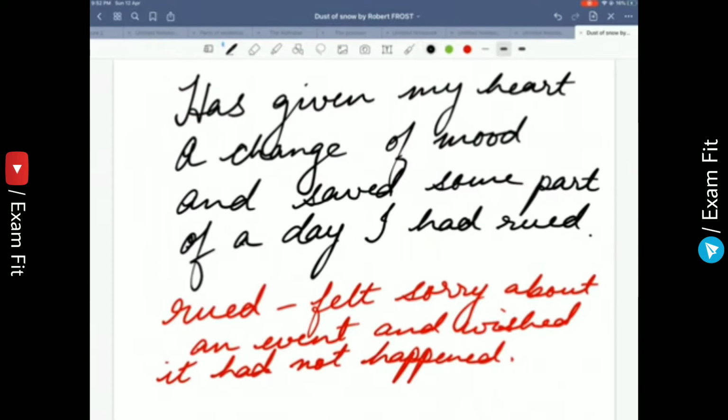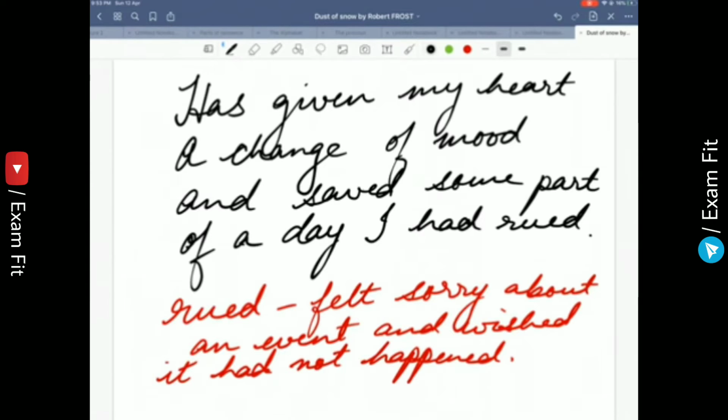Has given my heart a change of mood and saved some part of a day I rued. So here in the stanza, the poet tells us how the shower of snowflakes affected him. He was in a sullen mood, a sad mood, a melancholic mood, and suddenly the falling of the snow elevated his mood, cheered him up, and he is glad that the rest of the day was saved.